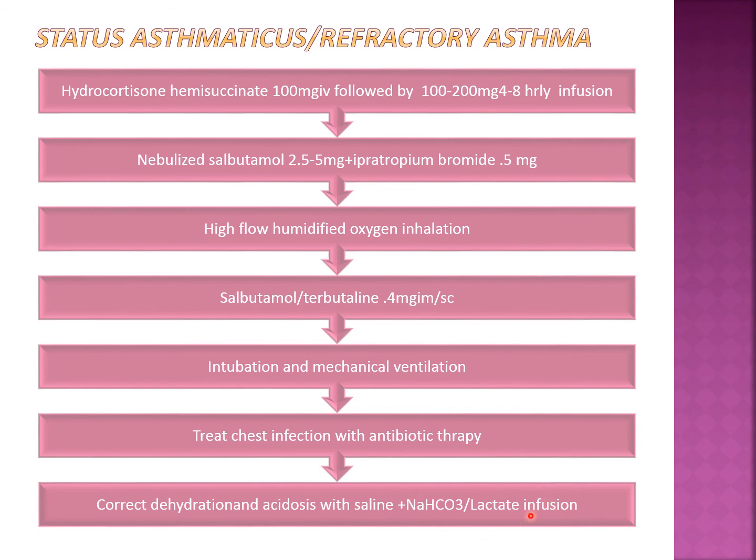So this is all about bronchial asthma. So this is a very important topic. Bronchial asthma, bronchoconstriction is the main thing, but inflammation is the underlying pathology. That's why we have to use bronchodilator drugs and we have to use corticosteroid. A short note can be asked on the role of corticosteroid in asthma, or on salbutamol also, and on status asthmaticus. So hope I am able to clear all your doubts.